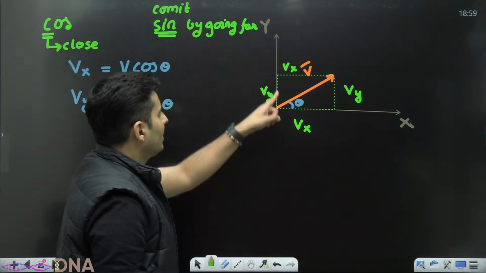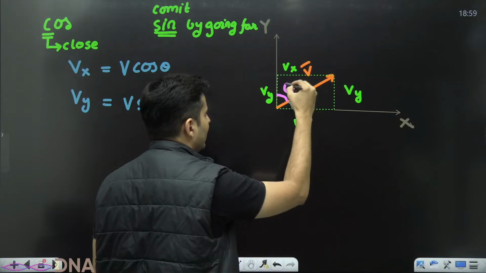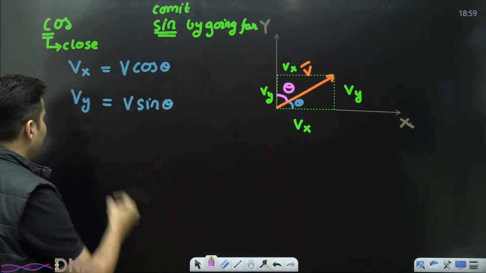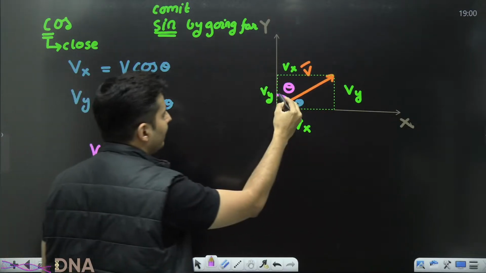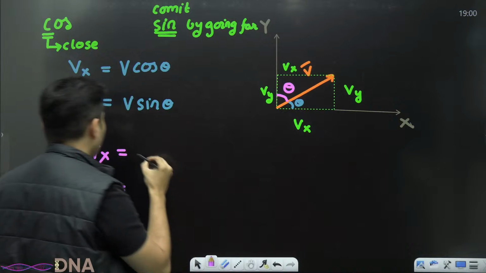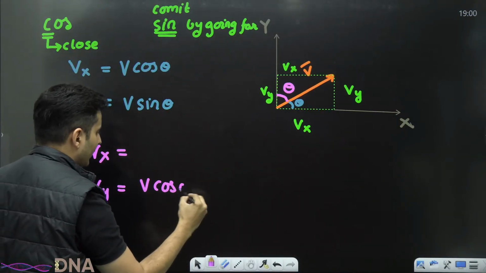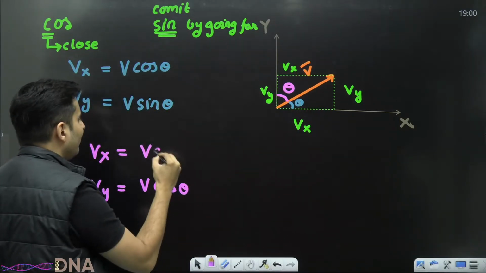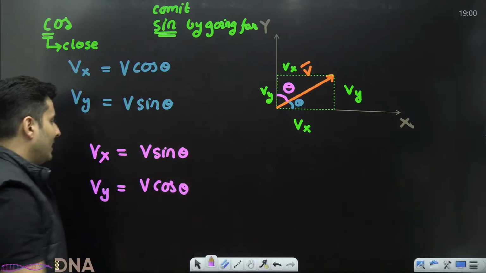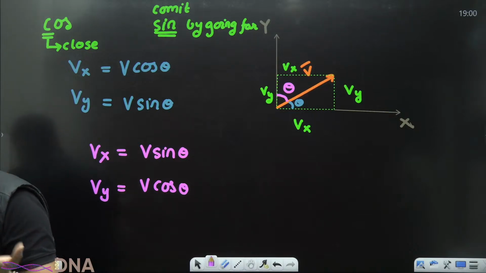If somebody measures this angle as theta with the vertical, y is closer, so it is cos, so V cos theta. X is far from theta, so this will be V sine theta. This is how you decide the magnitudes of the x and the y components.